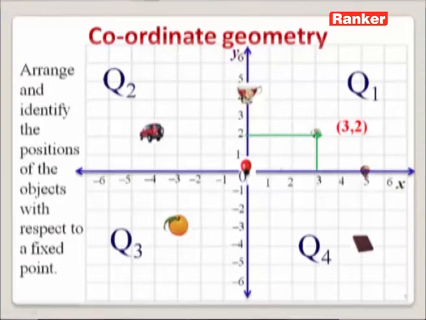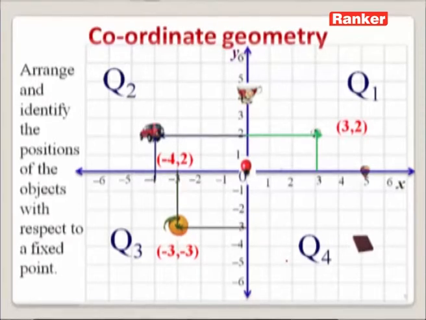So with the help of x and y coordinates, now we are able to explain or identify the position of this football. Similarly, we can say that the car is in the second quadrant and it is situated at (-4, 2). Also, the mango is in the third quadrant and its position can be explained with the ordered pair (-3, -3).